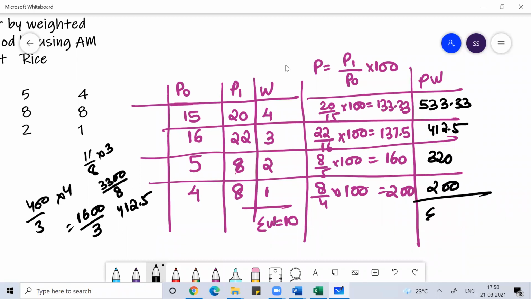The sum of WP, how much will you get? Adding these up, you get 1465.83. Any doubt, anyone?